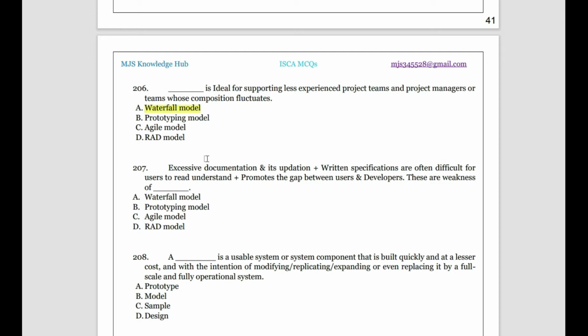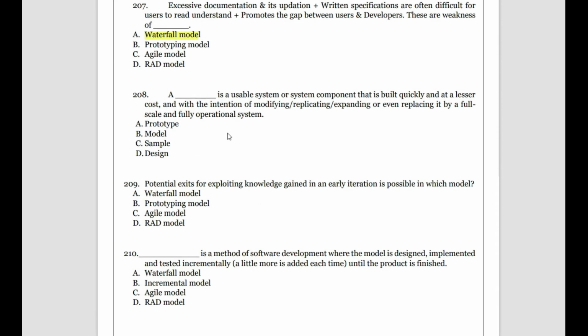So these all are the issues faced in the waterfall model. Then, a dash is a usable system or system component that is built quickly and at lesser cost, with the intention of modifying, replicating, expanding, or even replacing it by a full-scale and fully operational system. So what is it saying? It is a usable system built quickly and at less cost with the intention of replacing it. Whenever the question says replace, the answer automatically goes to the prototype model.